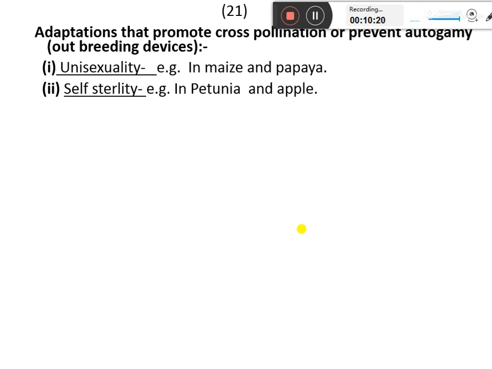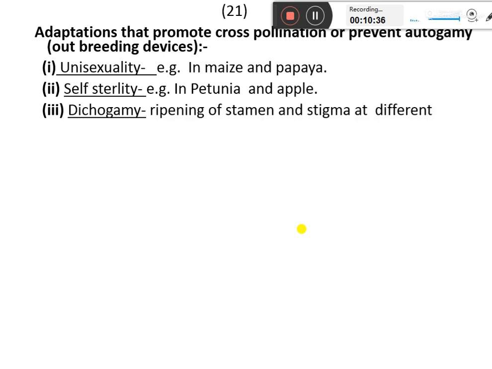Self-sterility: even if the flowers are bisexual, the pollen grains of the same plant, same flower, will not be able to germinate on the stigma of the same flower. That is known as self-sterility.